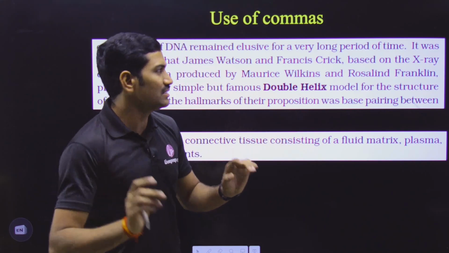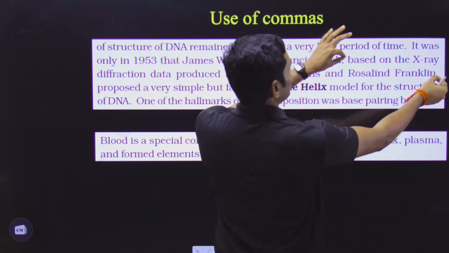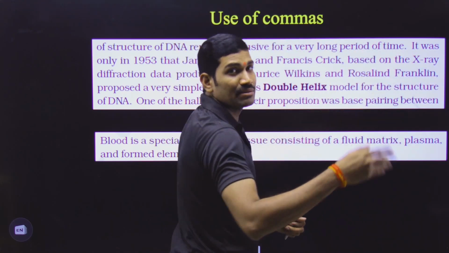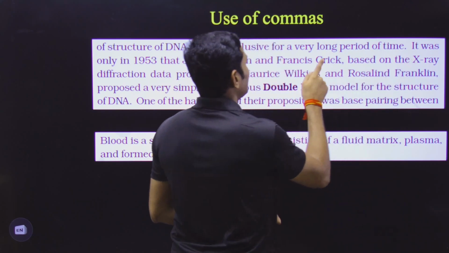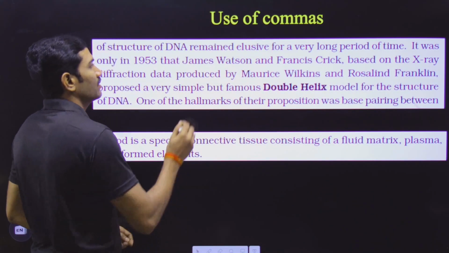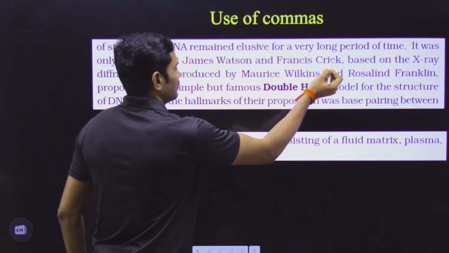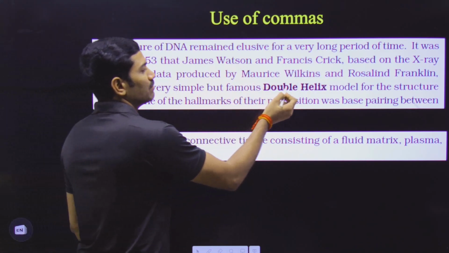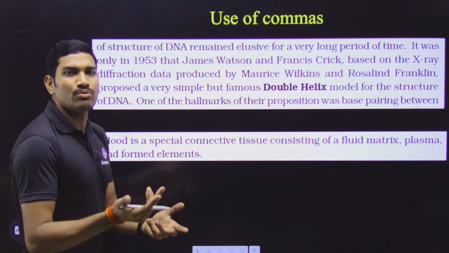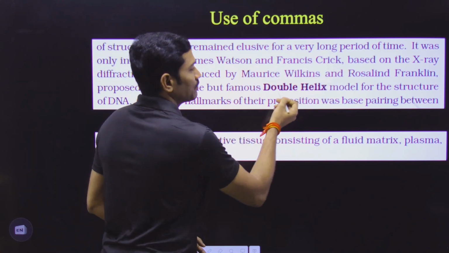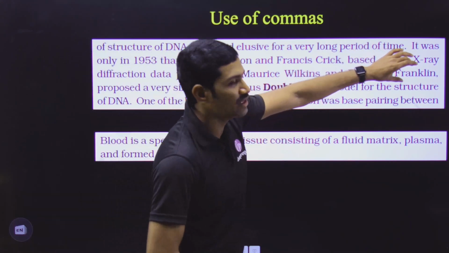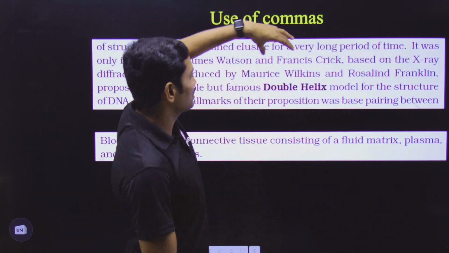So what is the sentence here? Please understand here. Between these two commas, this information is some extra information that is related to these scientists. Now what is the original information? Watson and Crick proposed a very simple but famous DNA double helical model for the structure of DNA. This is the sentence. So who proposed this? Watson and Crick proposed the DNA double helical model. And now what about this particular part? This is the extra information related to this.